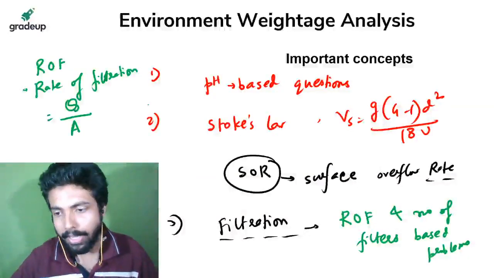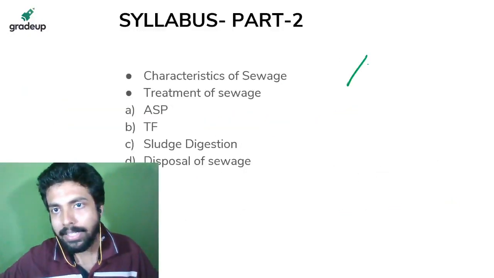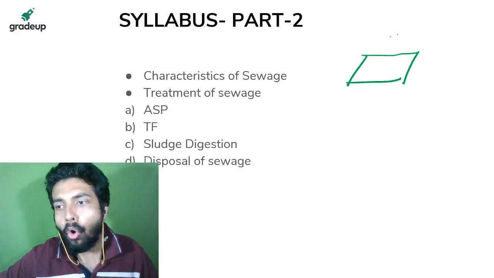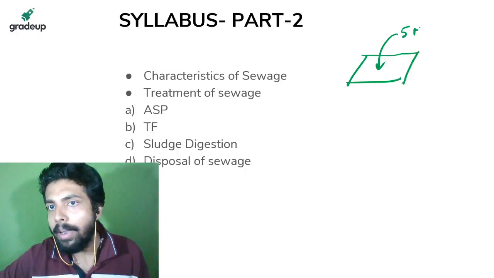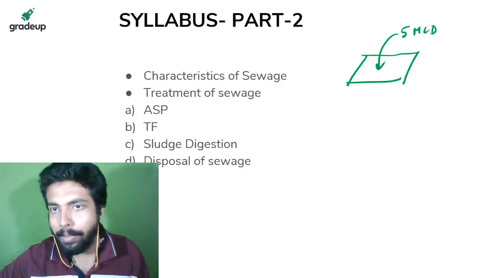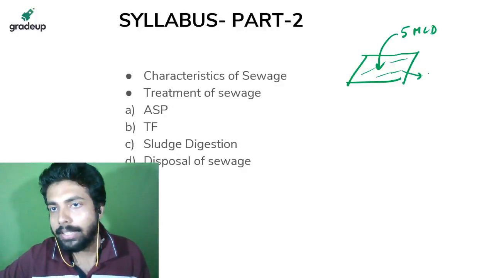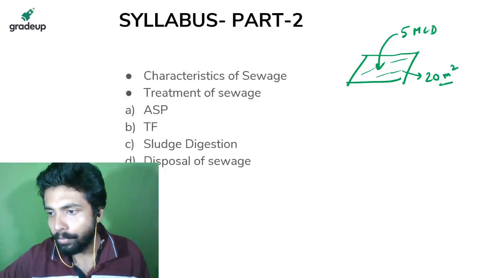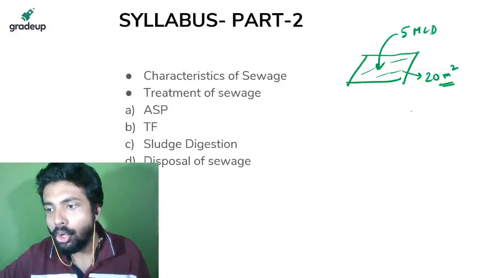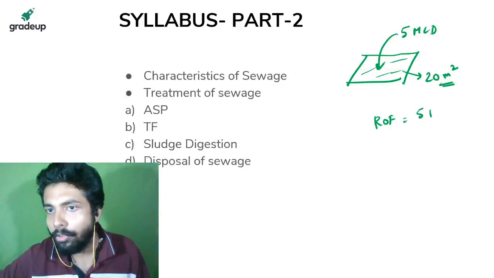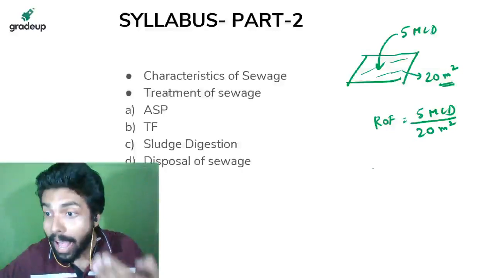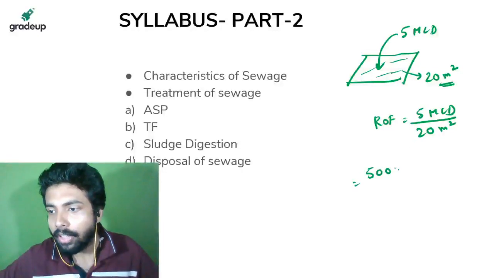Suppose I am saying that this is the area of the filter over which 5 MLD of flow of water is coming, and this is the area, that is say 20 meters square. Okay, so can I ask you beta, what is the ROF, that is rate of filtration? That will be 5 MLD by 20 meters square. Okay, it can other way be written as 5000.